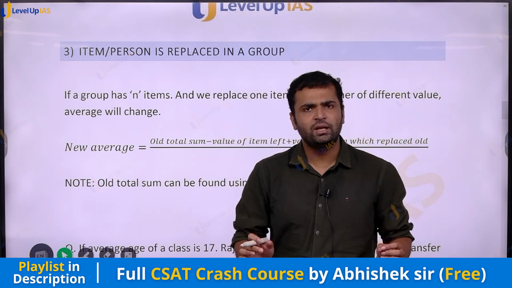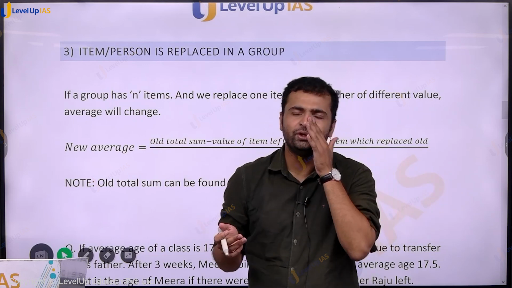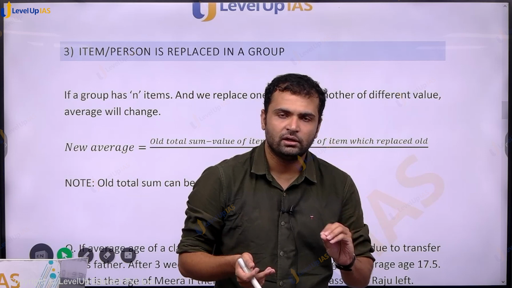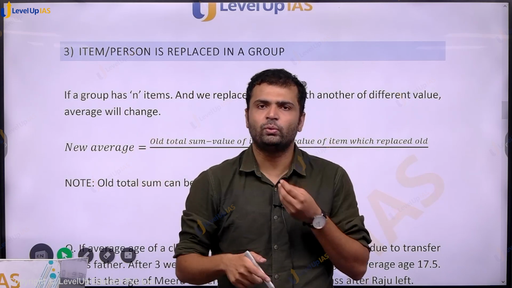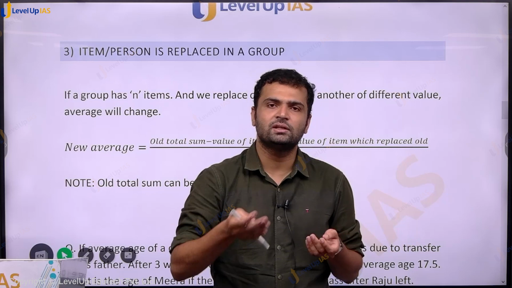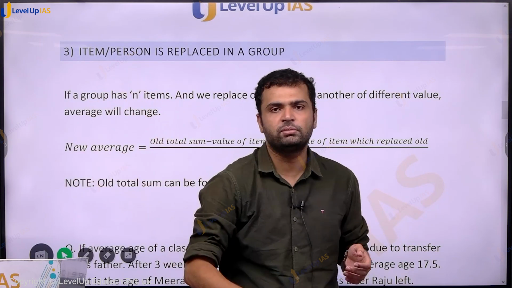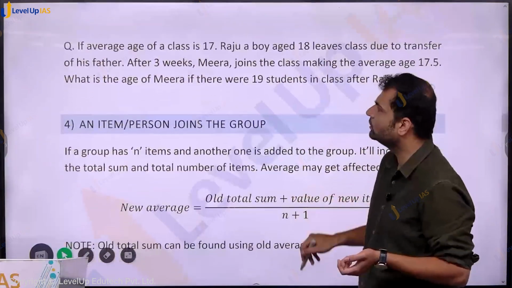Simple. Number of people has not changed, so only the sum has changed. We only use the average definition. Average is equal to sum divided by number. So the sum has changed because a person has been replaced. So the new sum is the old sum minus the person who has left plus the person who has come, divided by total number. Let us see this through a question.